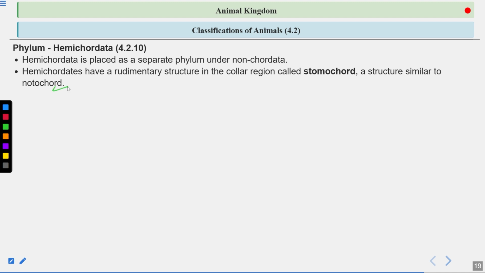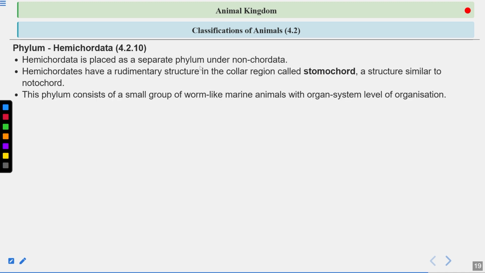The members of the phylum Chordata have a notochord, and they also have a dorsal hollow nerve cord. So these are the characteristic features of chordates. But these hemichordates have a stomochord, and instead of a dorsal hollow nerve cord, they have a ventral solid nerve cord. So Hemichordata was earlier placed in Chordata, now it is placed in non-chordata because it contains a stomochord instead of the notochord.